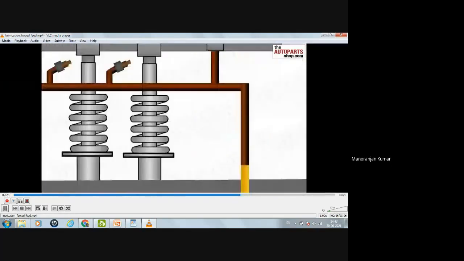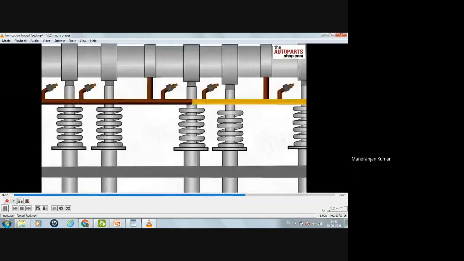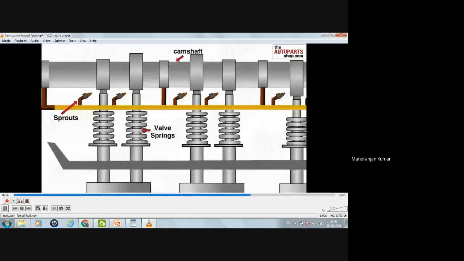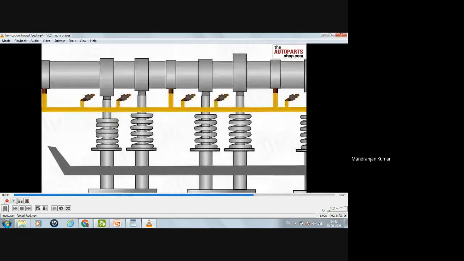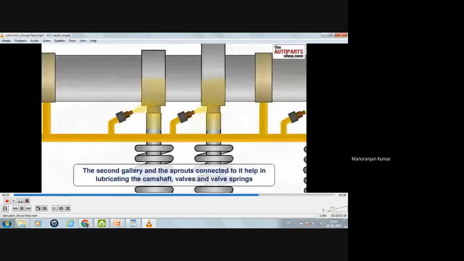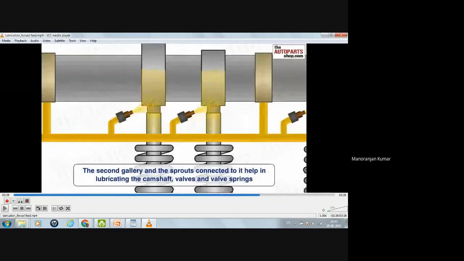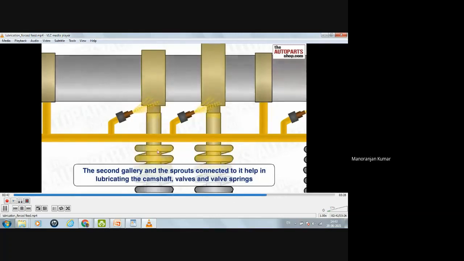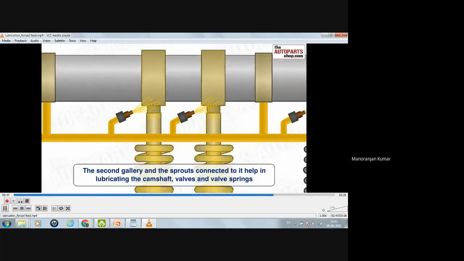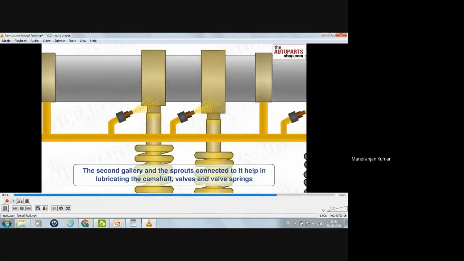Now, in the second gallery, sprouts are also present. The second gallery and the sprout connected to it help in lubricating the camshaft. This is one of the camshaft, valves, and valve springs. In this way, all the springs will be lubricated. The valve is lubricated. Camshaft is lubricated. So all the components will be lubricated in the second gallery also.